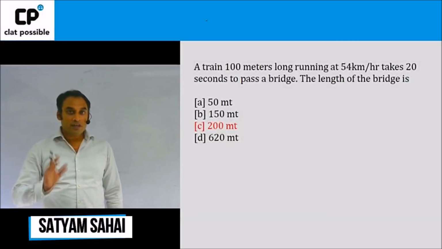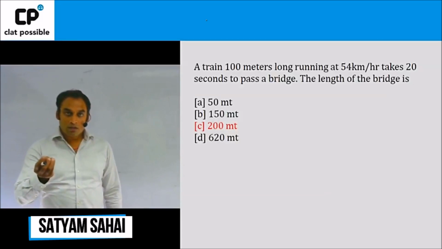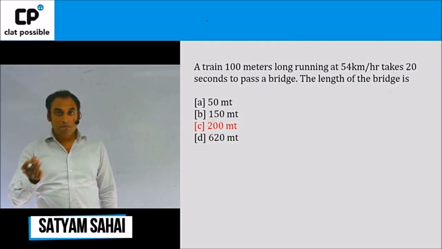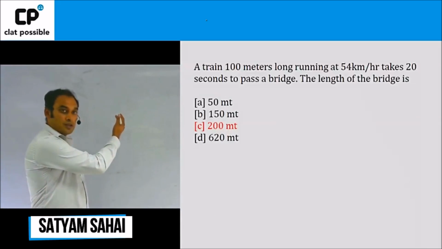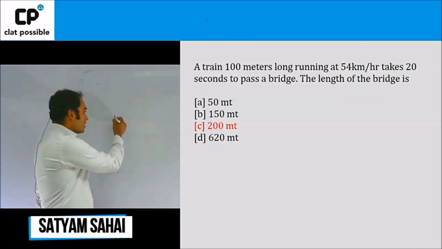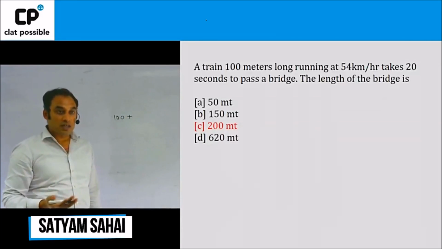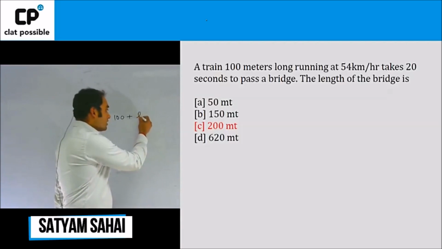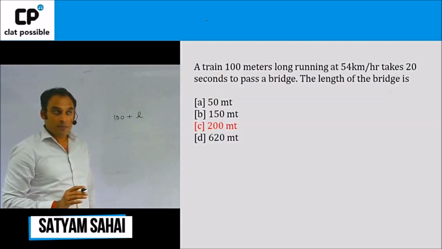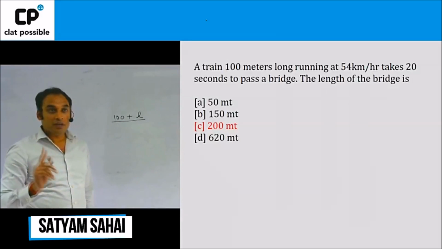Now this is a very easy problem from time, speed and distance subtopic trains. This question is based on a simple formula: the length of the train, that is 100 meters, plus the length of the bridge that it has to cross, which is what we need to find out here. Let's put this as L, divided by the speed of the train, which is 54 kilometers per hour.